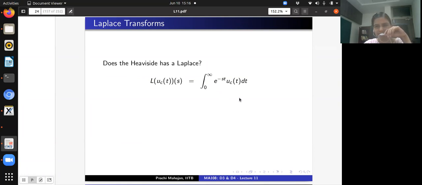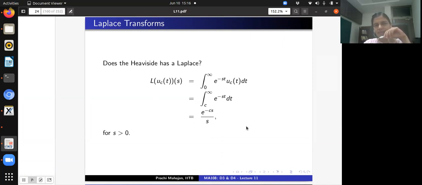The variable of integration here is t. Now the step function takes the value 1 everywhere to the right of c and is 0 everywhere else, so this integral reduces to the integral from c to infinity, which is exponential minus cs divided by s, and this is true whenever s is positive. We need that information here.